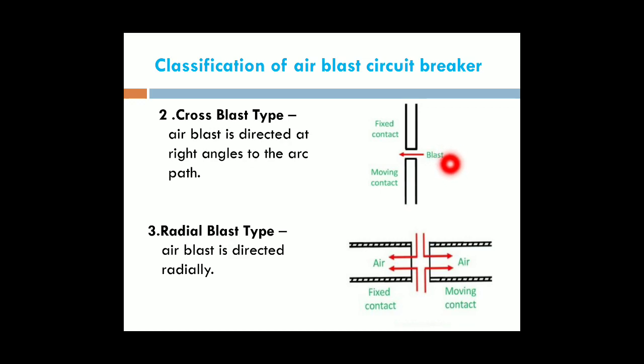Then the arc may be extinguished. Next, the third one is the radial blast circuit breaker. This is the basic diagram for the radial blast circuit breaker. In that, we have the fixed contact and this is the moving contact. In between the fixed and moving contact, we are producing the arc.